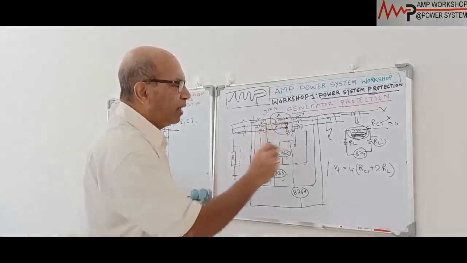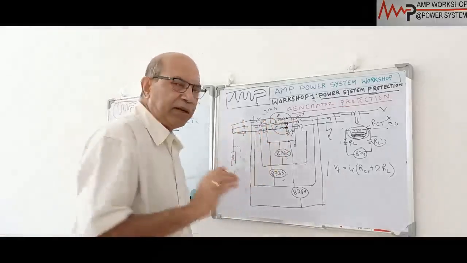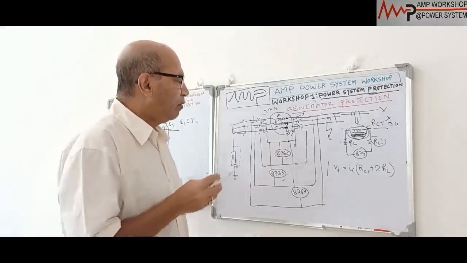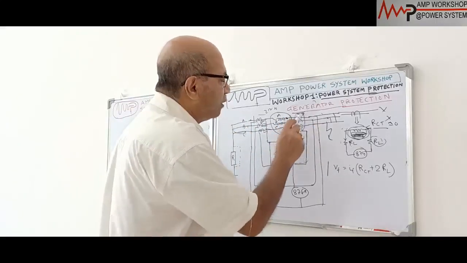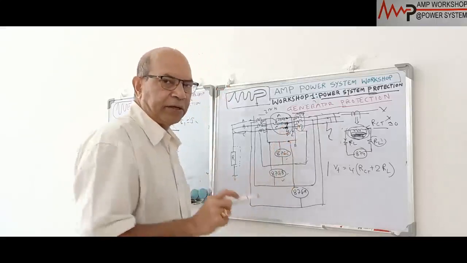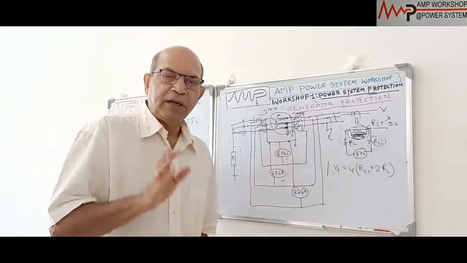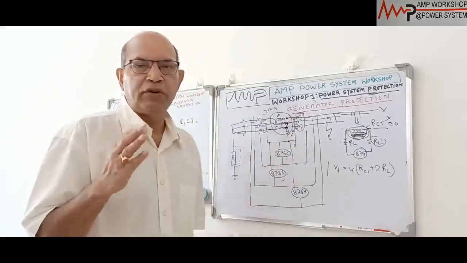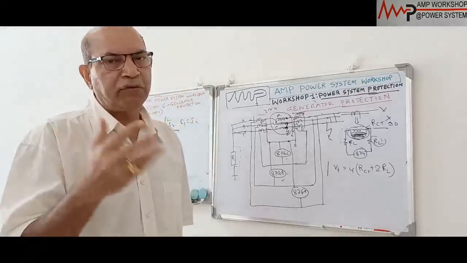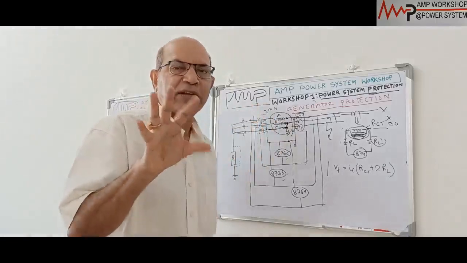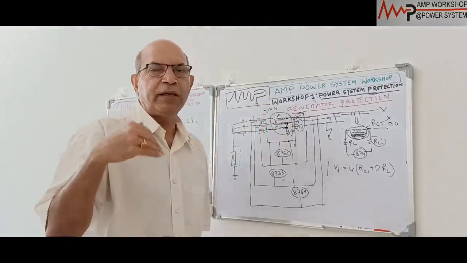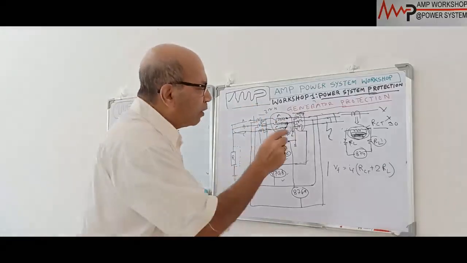If one of the CTs gets saturated, and the other CT is maintaining its healthy condition, then what will happen? When there is an external fault, this CT gets saturated, meaning it is not transferring any current. When a CT is saturated, you give it magnetizing voltage, but it will not produce any current, because as you give more and more voltage, no current will be produced, because it is shorted, because it is saturated. So it cannot produce any current.